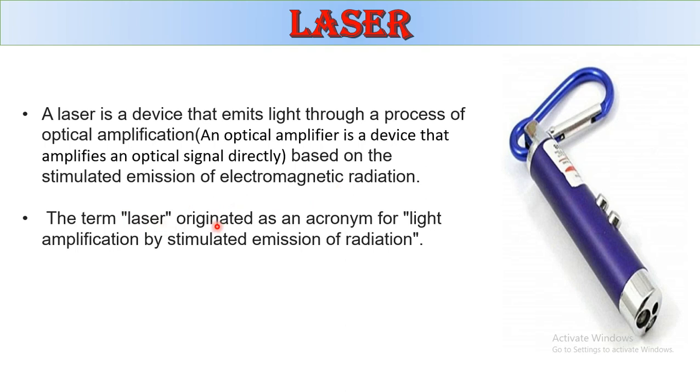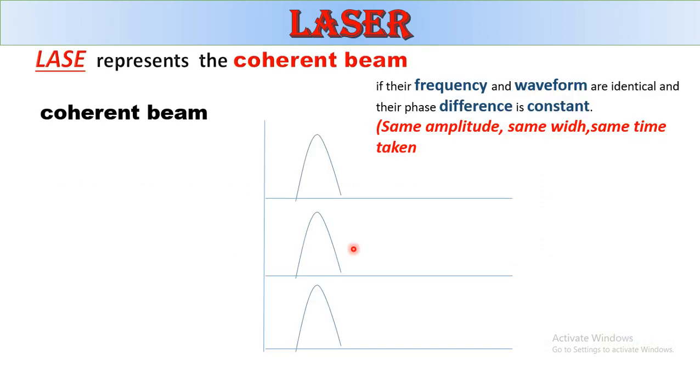The term laser originated as an acronym for light amplification by stimulated emission of radiation. In the word laser, the first four letters, LASE, represent the coherent beam. What is meant by a coherent beam?